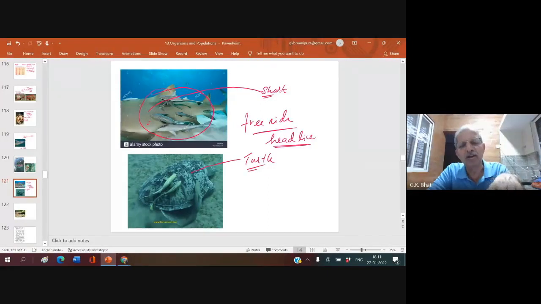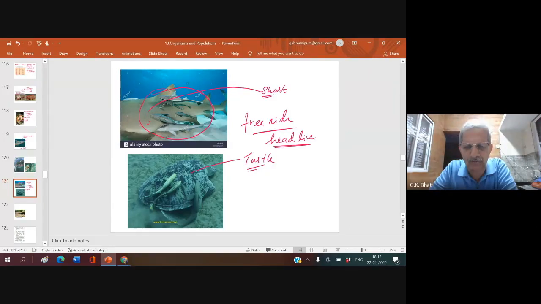On the other hand, this suckerfish, echineis, waits for some animal to come, coolly it attaches and sees the moment it comes across with the area with rich food, it can smell. Yeah, very rich food is there, it coolly detaches, starts feeding here and there. Again, the moment it gets exhausted, it feels that it is the same food, I should go somewhere, it attaches and gets a free ride.